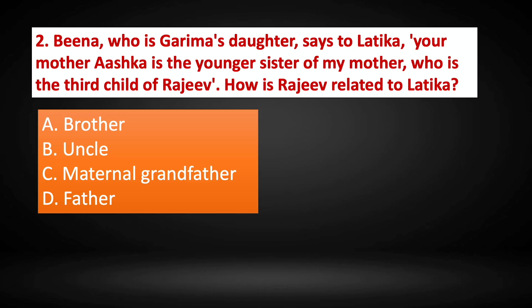Question number 2. Beena, who's Garima's daughter, says to Latika, "Your mother Ashka is the younger sister of my mother, who is the third child of Rajiv. How is Rajiv related to Latika?"